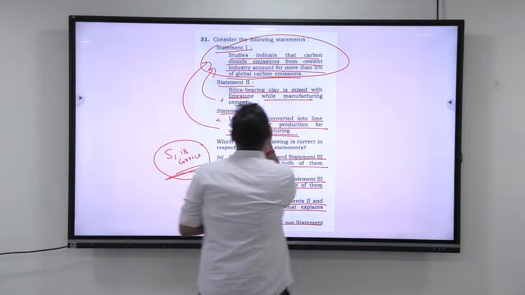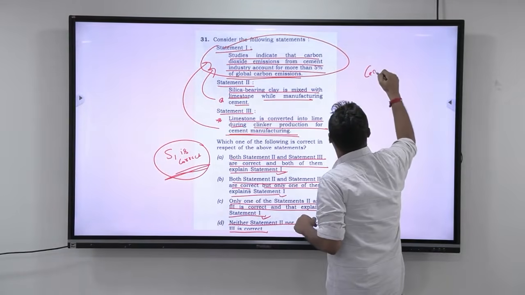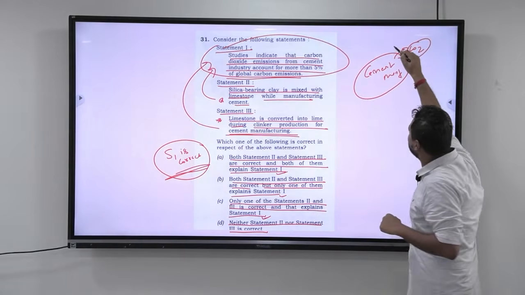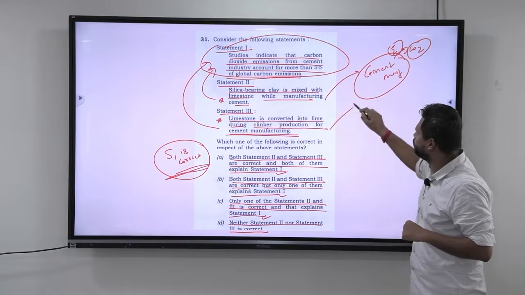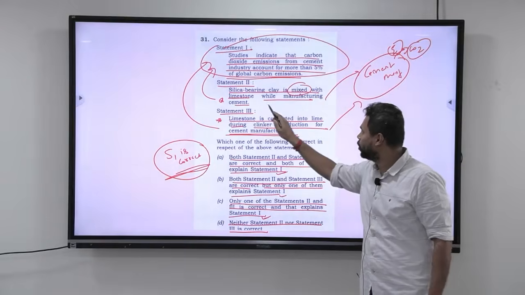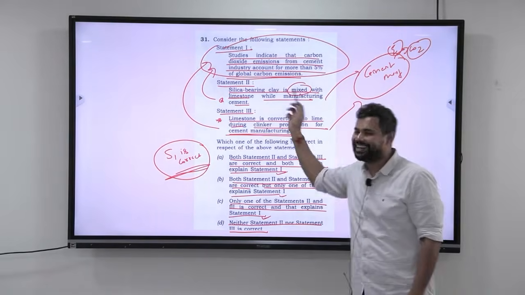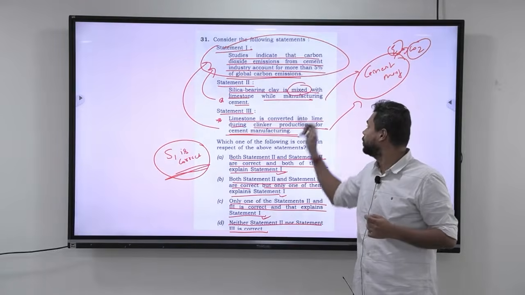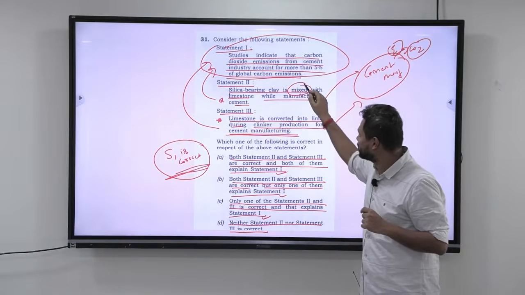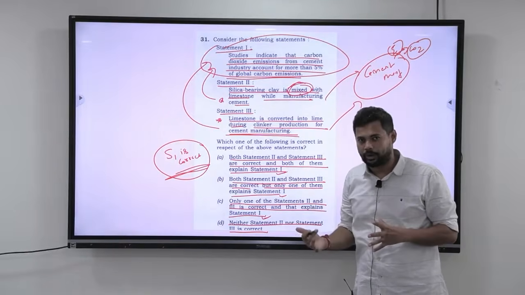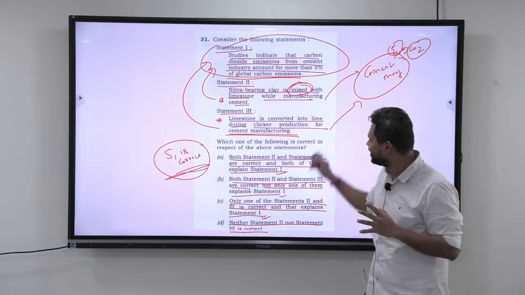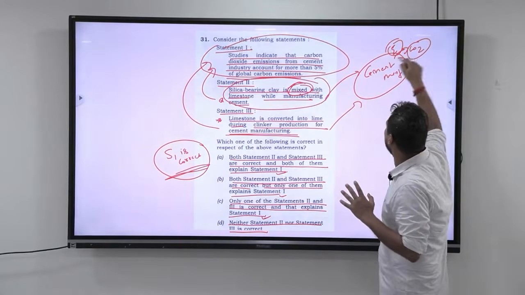Okay. Now, look at this. Basically, what they are trying to tell is cement manufacturing is going to emit carbon dioxide. So, is this emission of carbon dioxide happening because of this and this both? Okay. Now look, silica bearing clay is mixed with limestone while manufacturing cement. Silica bearing clay is just like adding sand to the limestone. When you are adding sand to the limestone in order to create cement, will there be CO2 emissions? Mixing is not a chemical process, it is a physical process. When you are physically mixing something, emissions, yes, at a very minute level there will be some, but if you take this as a generic statement, I would not say that emissions will happen.